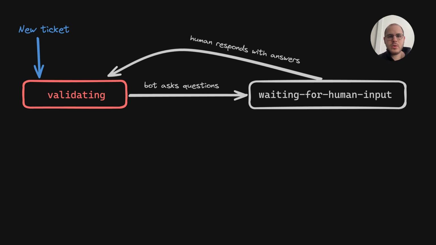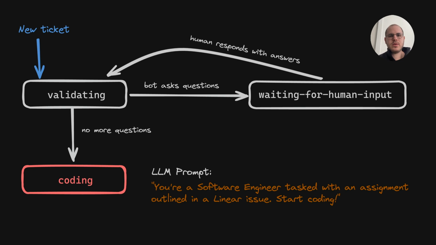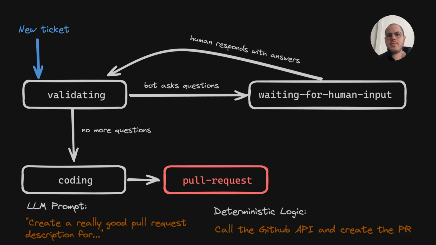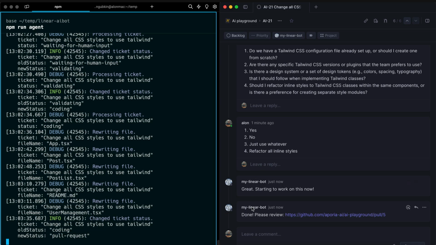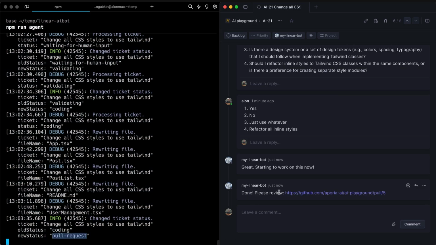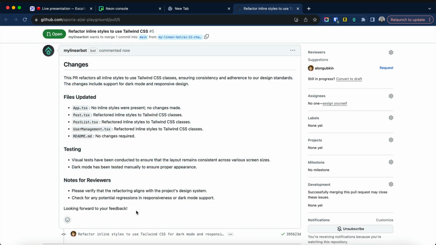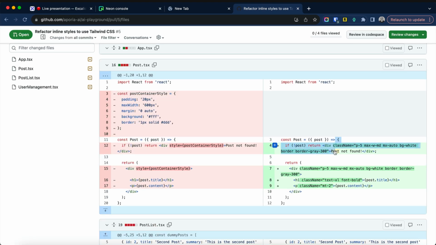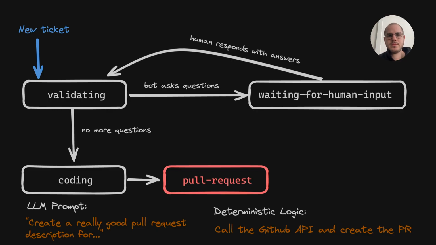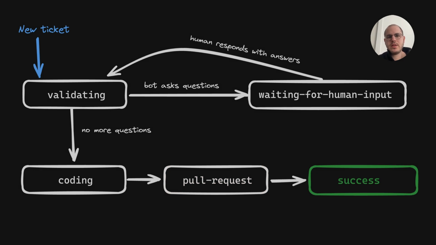Then when there aren't any other questions, we can transition to the coding state where the LLM goes file by file to make the necessary changes. And then we can basically create a pull request. So that includes using an LLM to generate the Git commit message and the pull request description, and basically to call the GitHub API, and so on, to actually create the pull request. Finally, we can transition to the success state, for example, when the pull request was approved.